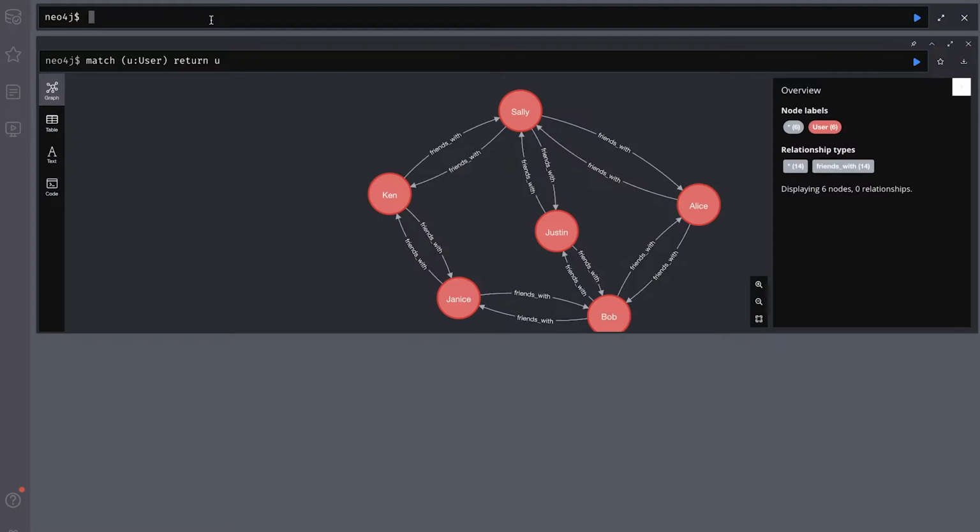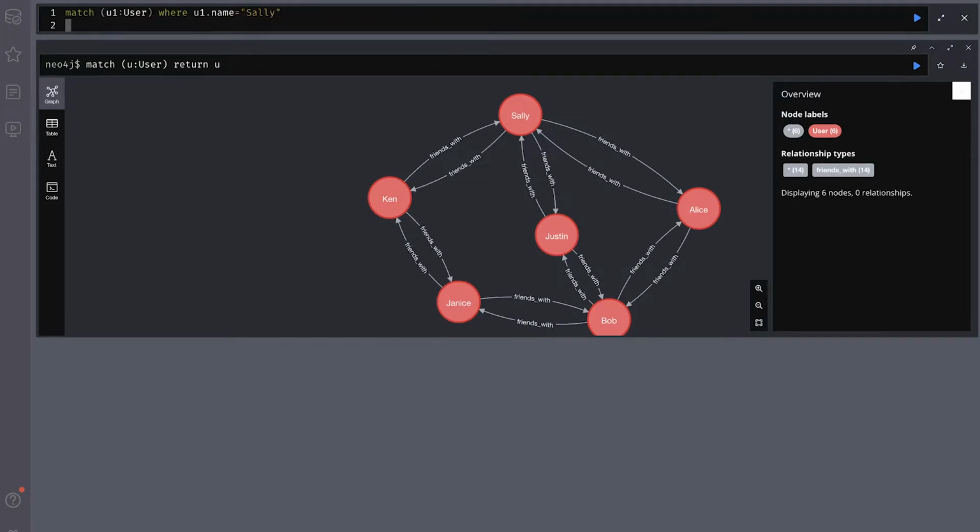So what we're going to do now is leverage these relationships in a query to see who we could suggest for certain people. To do this, we're going to start with Sally. We're going to write a simple command, match u1 user where u1 name is Sally. Ideally, if you're doing this in a production system, you're going to want your identifier not to be a name. You're going to want it to be a user ID, because obviously there's a lot more than one Sally in this world. You're going to want some unique identifier. But for the purposes of this, it's Sally.